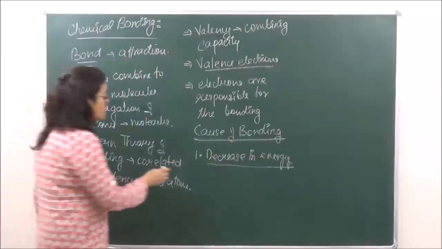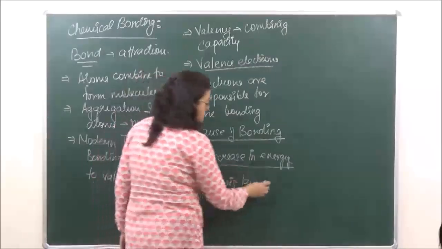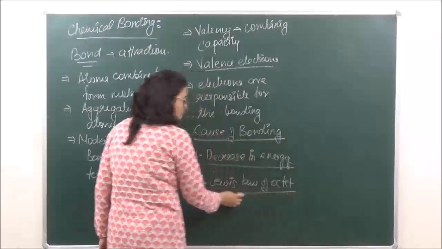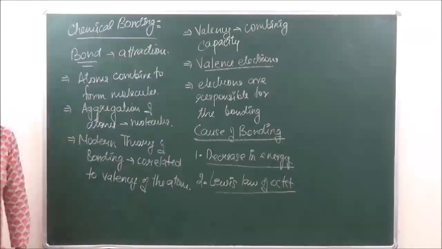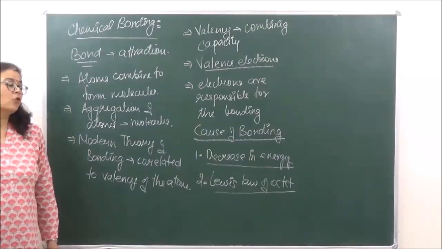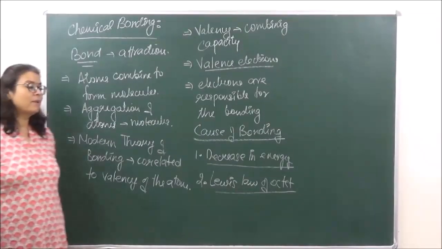The second cause is the Lewis octet rule. Now we know that the noble gases are very stable. They all exist in atomic forms.